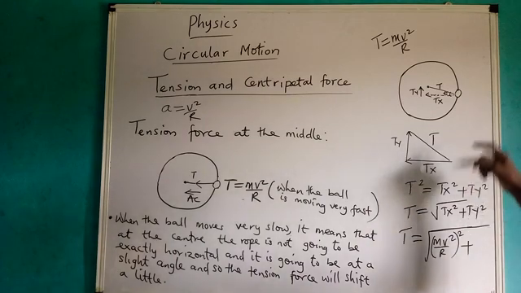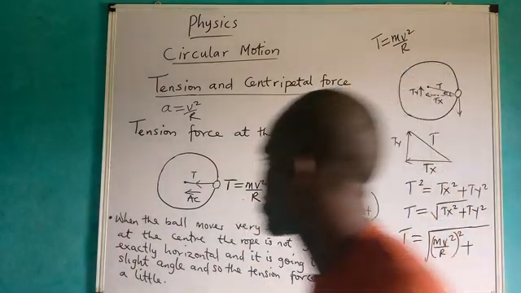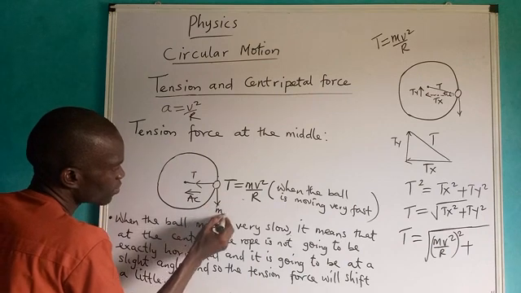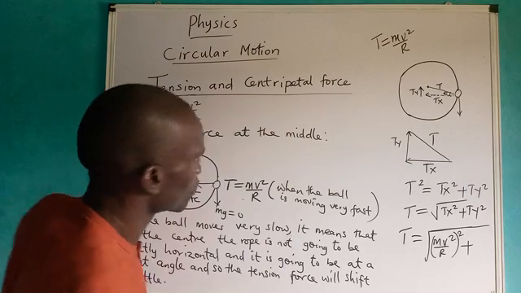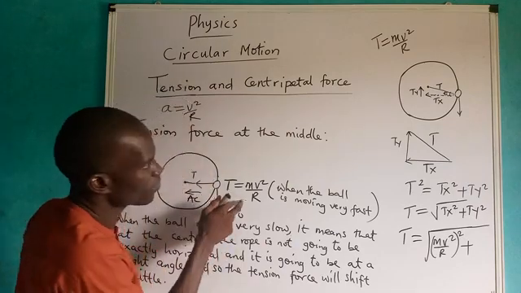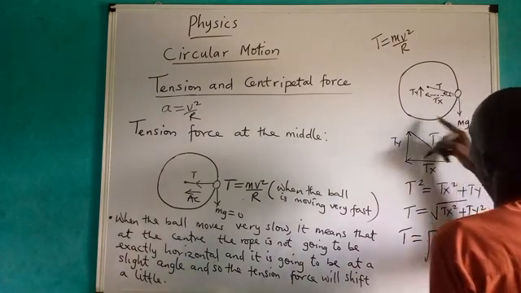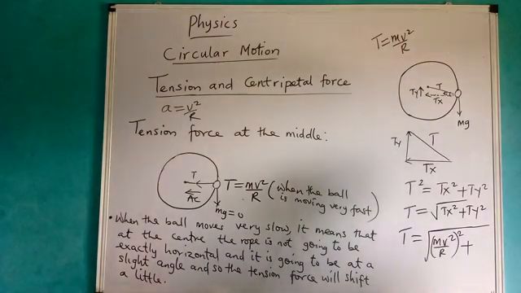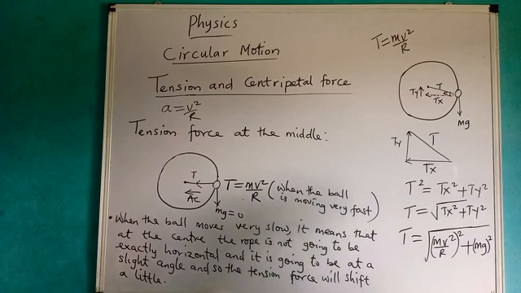The Ty supports the weight force. Please, this one here will not be zero. Remember here, when I determined this one before, we said the weight force was equal to 0, and that resulted in this very one here. But for this one, the weight force will not be 0, and what supports it is the Ty, the Ty that supports this weight force. Therefore, here becomes mg square.